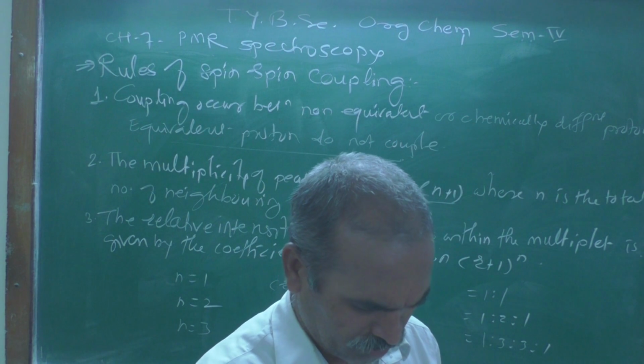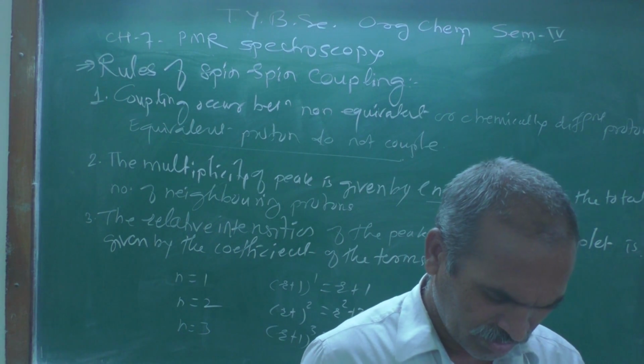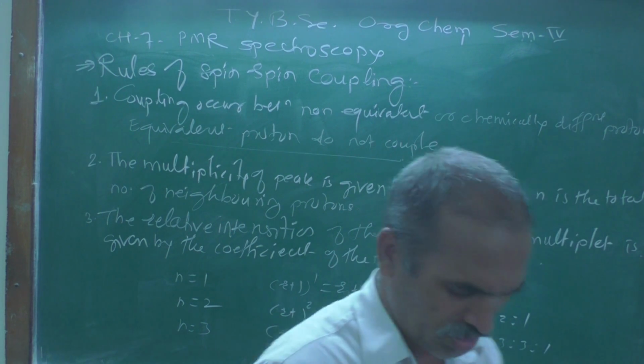Now rule number 4: the splitting occurs in such a way that the chemical shift value is not changed.